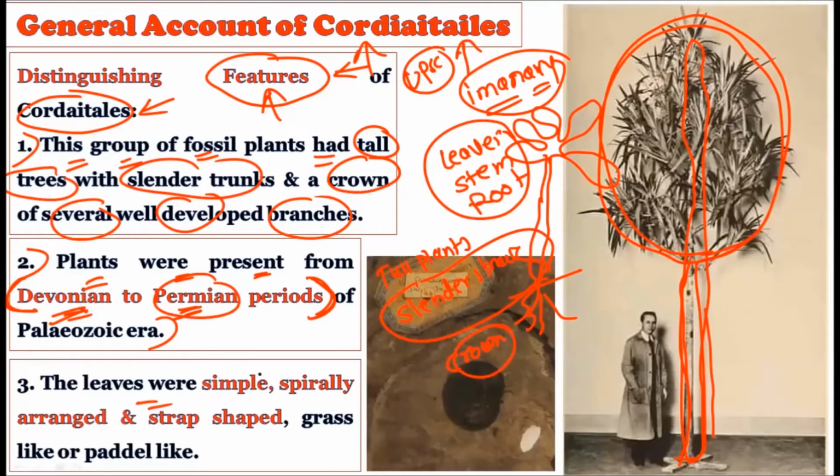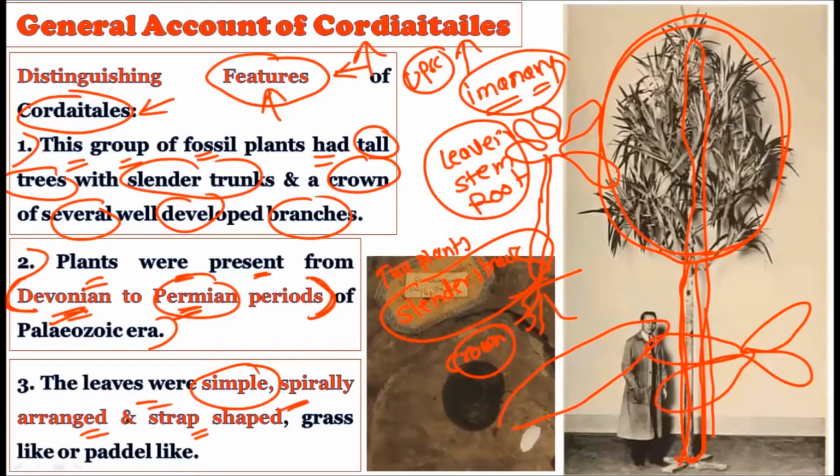The leaves were quite simple. How were the leaves? The leaves are simple. They are not compound. The simple leaves were spirally arranged and strap shaped. How were they arranged? They were arranged spirally on the axis. So a spiral arrangement is there, and these spirally arranged leaves show the strap shape.